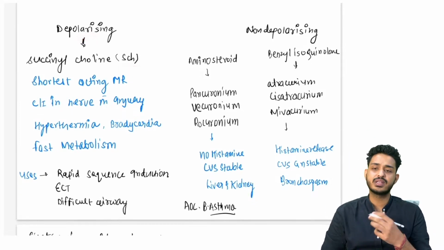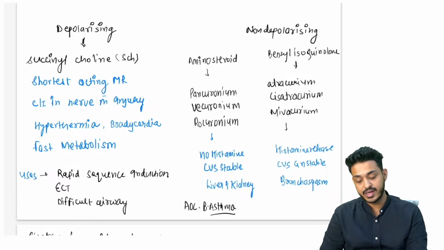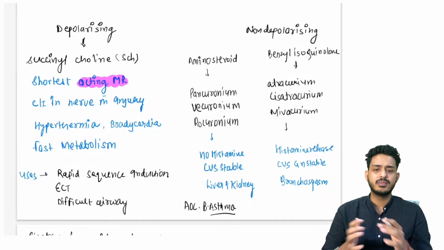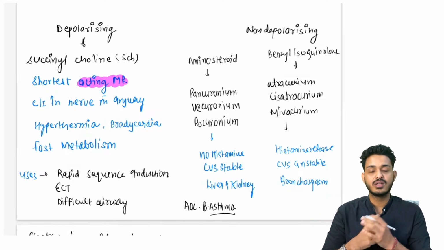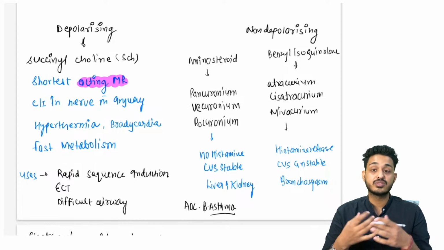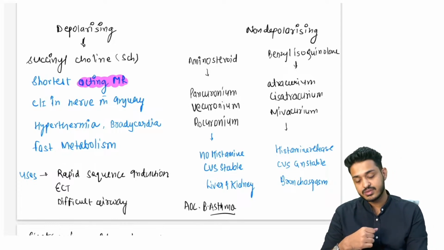What is the example that we are having? That is going to be succinyl choline. Remember, this is going to be shortest acting muscle relaxant. Muscle relaxation क्यों चाहिए? अगर तुम सर्जरी कर रहे हो, पेशेंट ने मुक्का मार दिया, क्या होगा? लग जाएगी, राइट? पेशेंट लात मार सकता है. So we require the muscle relaxation, right? So this is going to be shortest acting muscle relaxant.